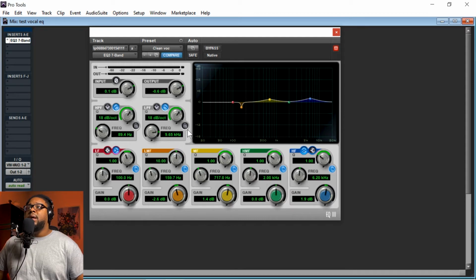As far as the Q, when you move this up and down, the thinner it's going to be, and when you change the frequency, the wider it's going to be. This could be important too. So if you feel like, dang, I got the frequency that I want, but the problem is the range, it's not covering enough, it's too narrow, it's too thin, well, make it wider so it can cover more of that frequency, making the vocal sound better. That will be important depending on how surgical you have to get with the vocal, but the majority of the time, people don't have to do all that.